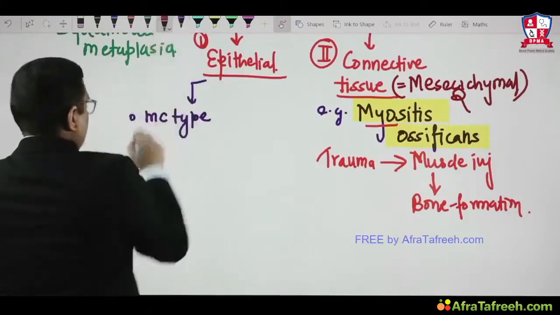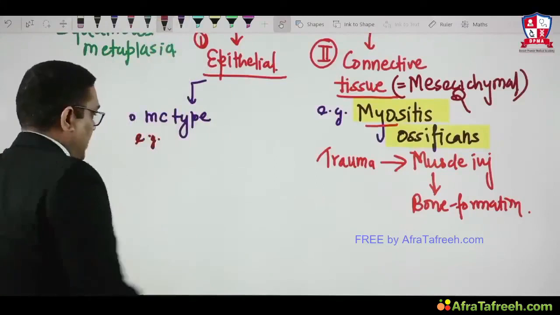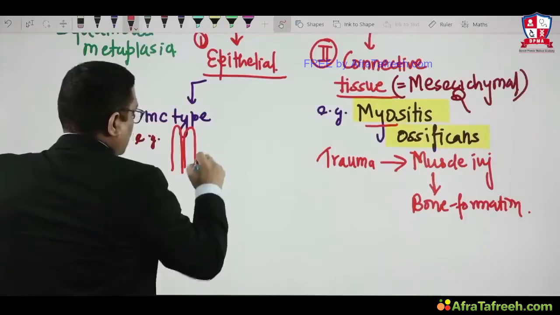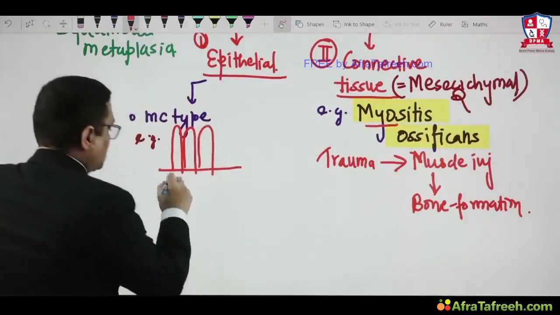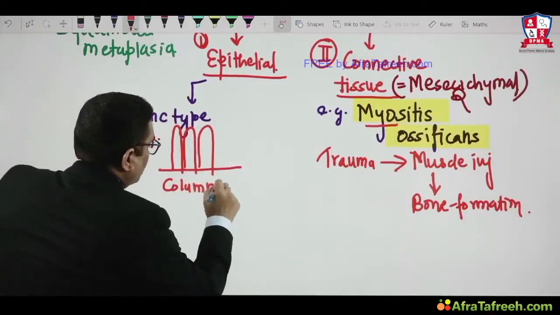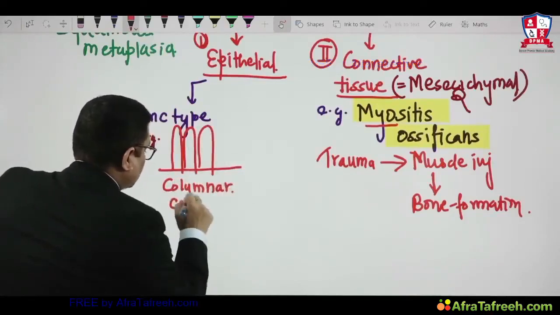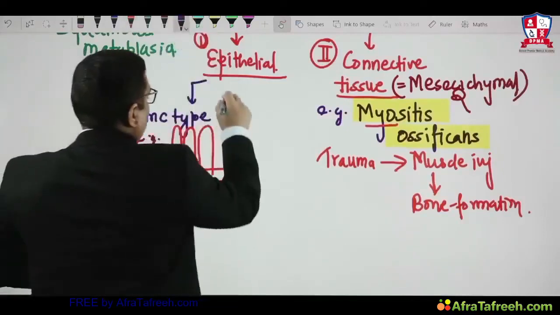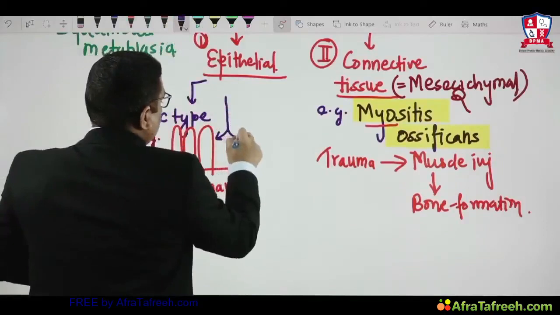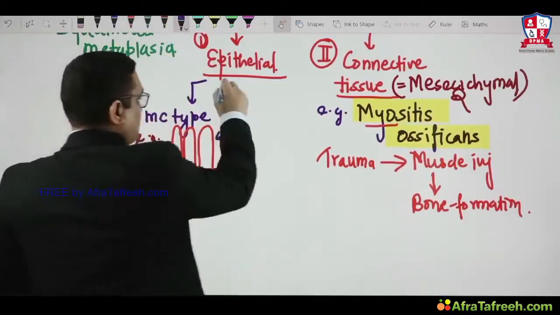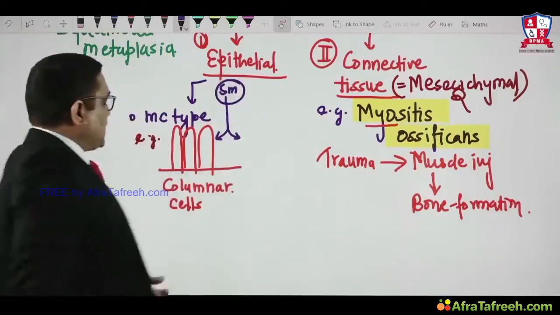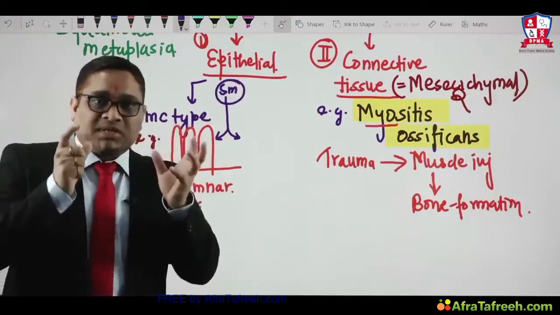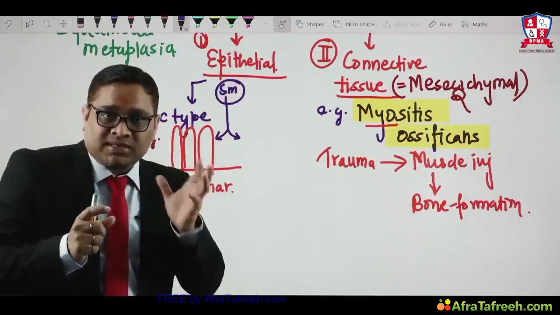I am giving you the example of the most common type. In the respiratory tract, you will often see columnar cells, column-like tall cells, right? So I am showing you columnar cells. The respiratory tract has columnar cells. And because of smoking, there will be stress, right? And this smoking will stimulate tissue stem cells.